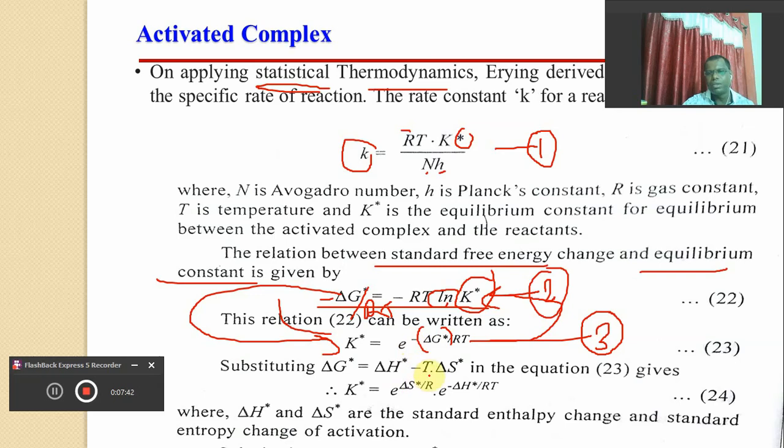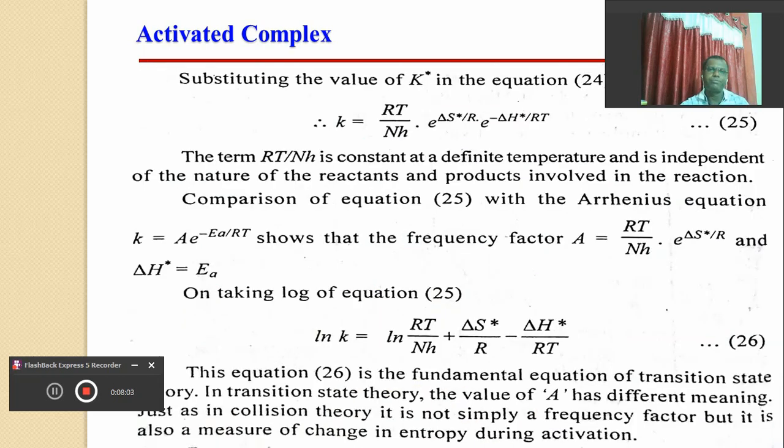So it will be T delta S divided by RT. T will cancel, and it will remain only e raised to delta S upon R into e raised to minus delta H upon RT. Here this delta H star and delta S star are the standard enthalpy and standard entropy change of activation.